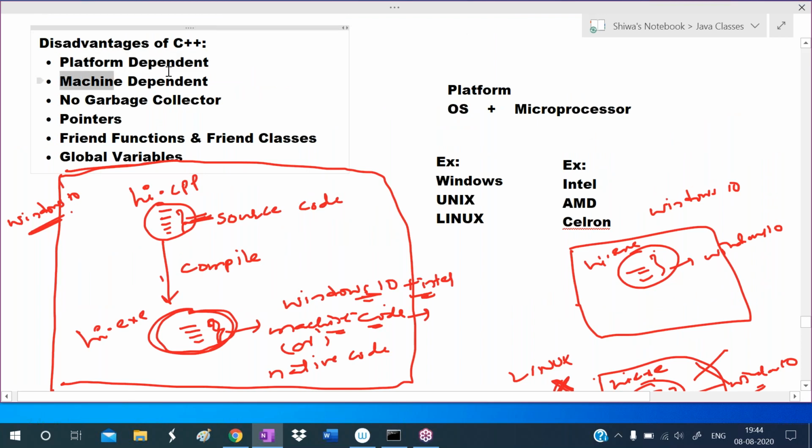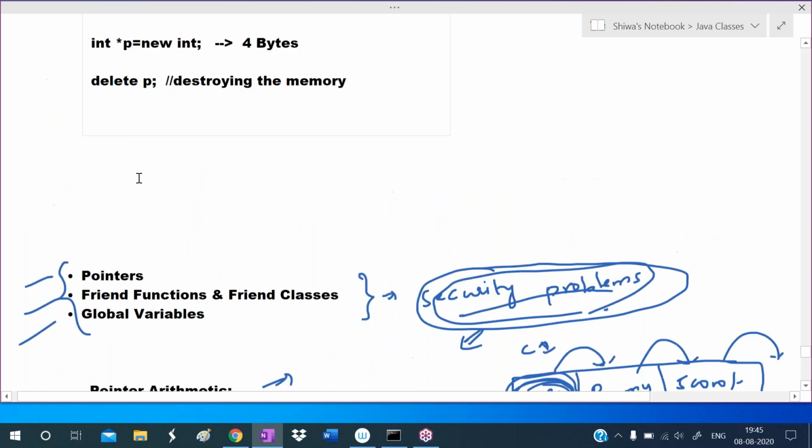Next, machine dependent. C++ is machine dependent, means we can run it on a computer only, we cannot run it on many devices. It is not providing an automatic memory management feature. It has no garbage collector. C++ is not providing a garbage collector. We are responsible to destroy the memory. It supports pointers, friend functions, friend classes, and global variables. These are the security problem oriented concepts. Due to these three concepts, security problems will occur. These are the drawbacks of C++.